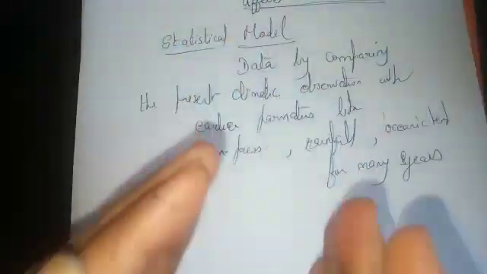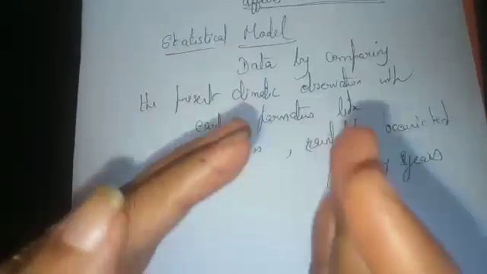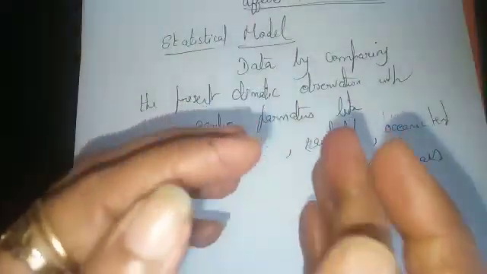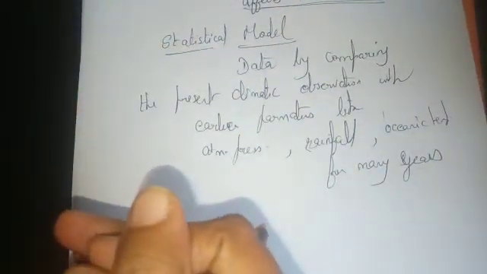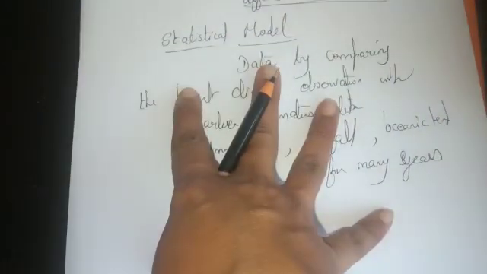So they will come to know how it was in the past, how the factors were, which factors affected that, and what the present factor is, how it is going to affect the rainfall. So they take everything into account, and they predict the present monsoon based on the statistical data. So that is your statistical model.